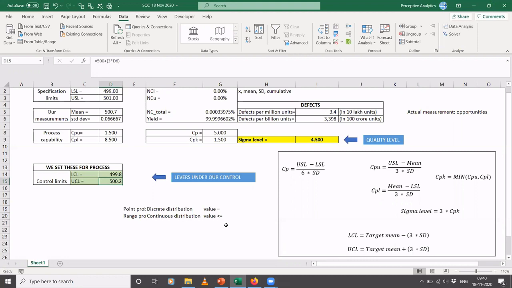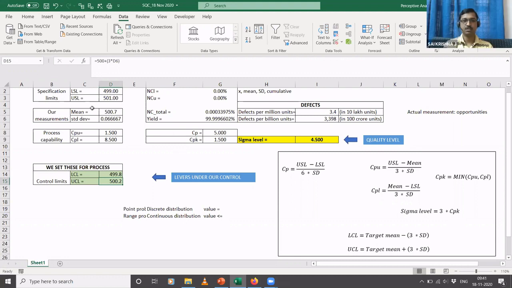Sai, a quick question. If you see the set of formulas on the bottom right, we have a few formulas to get to the sigma level, and we used the earlier LSL and USL values to get to a sigma value of 1 before, right? And after that we changed basically our LSL and USL values to LCL and UCL values. Okay, got it. So these are two sets of values.